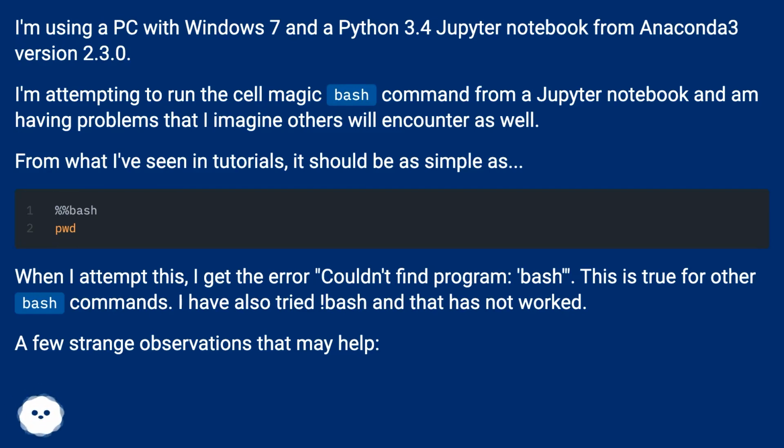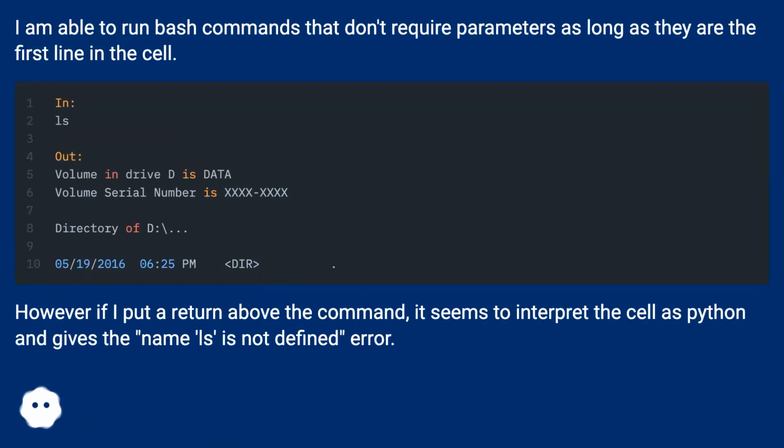A few strange observations that may help. I am able to run bash commands that don't require parameters as long as they are the first line in the cell. However, if I put a return above the command, it seems to interpret the cell as Python and gives the "name ls is not defined" error.